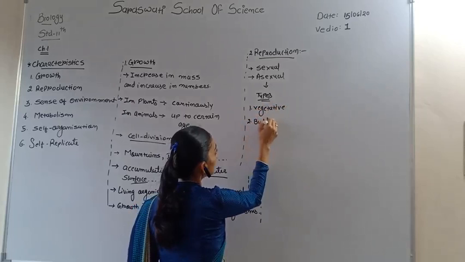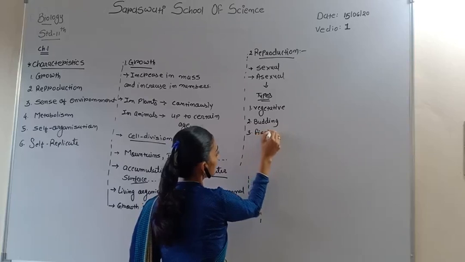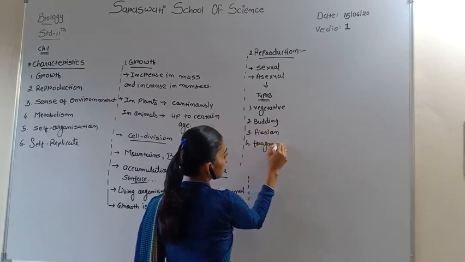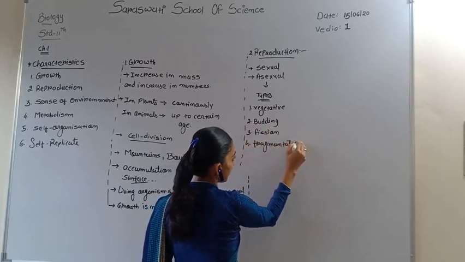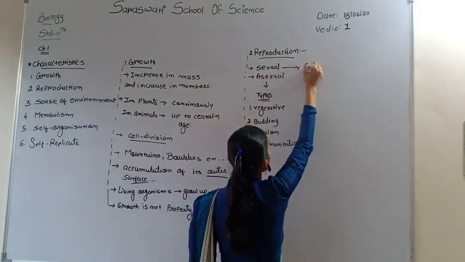budding, fission, fragmentation, etc. In sexual reproduction, the gametes are produced.